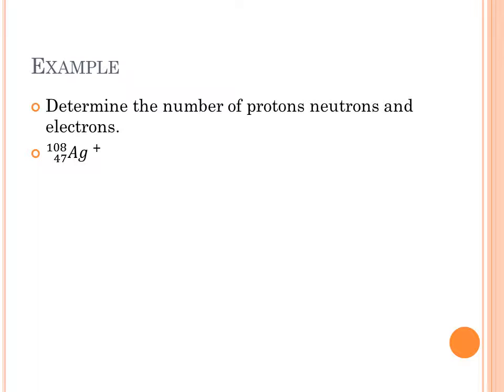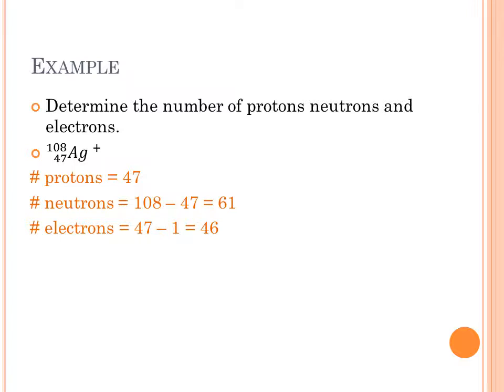Now, here's one with a positive charge. This is silver with a mass of 108, and I've given it a +1 charge. Number of protons, 47. Number of neutrons, 108 minus 47, or 61. And the electrons, we're going to make a very similar argument, but since it's a positive charge, we'll go in the opposite direction. Electrons will be 47 minus 1, because I have to take away an electron to give it a positive charge, which will give us 46.